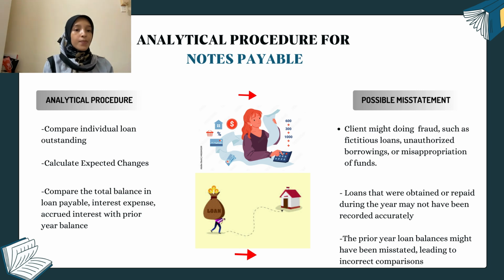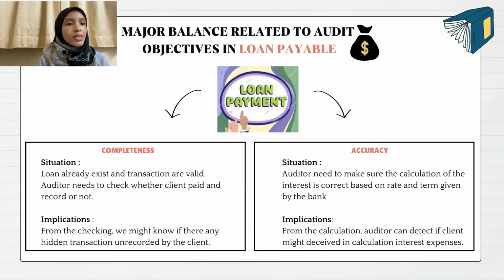Okay, next, the prior year loan balance might have been misstated, leading to incorrect comparison. For example, they might put the wrong prior year loan balance, where the early year balance should be 3 million, but as stated in the financial statement, they put the wrong amount. So we need to recalculate in order to get the correct total loan amount paid by the client. Okay, next we move to the major balance related audit objectives in loan payable.